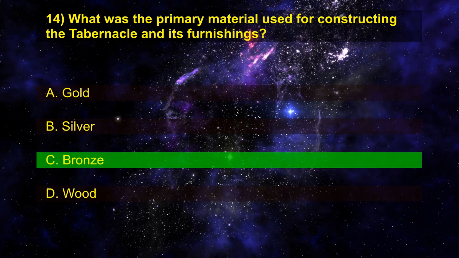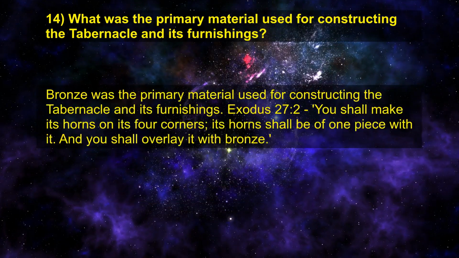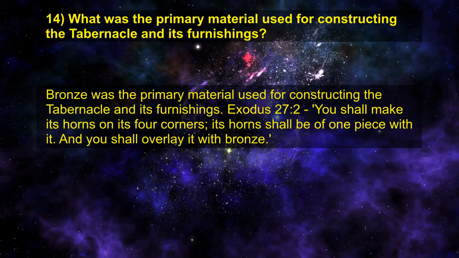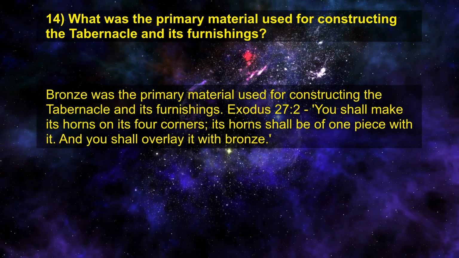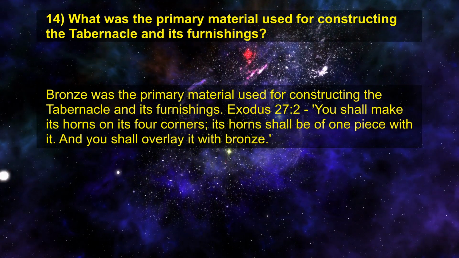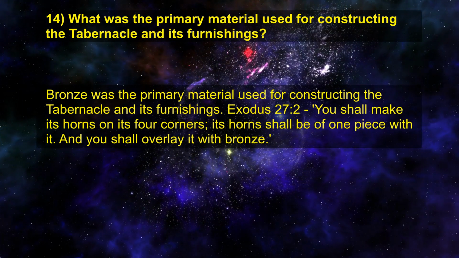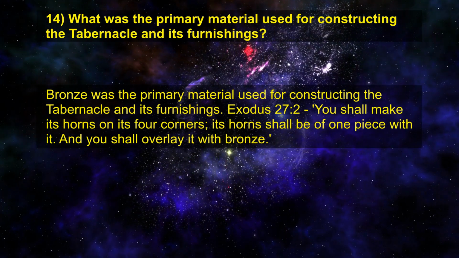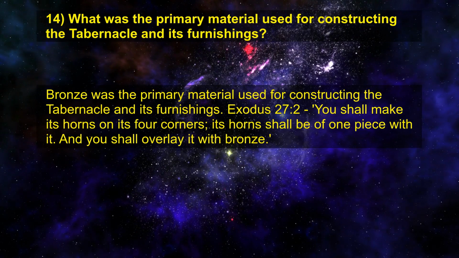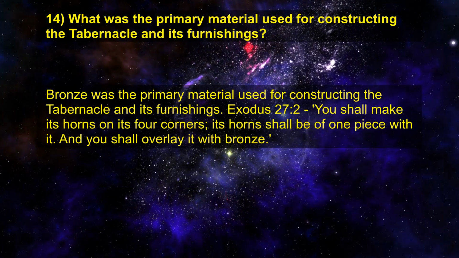Right answer is C. Bronze. Bronze was the primary material used for constructing the tabernacle and its furnishings. Exodus chapter 27 verse 2. You shall make its horns on its four corners. Its horns shall be of one piece with it. And you shall overlay it with bronze.